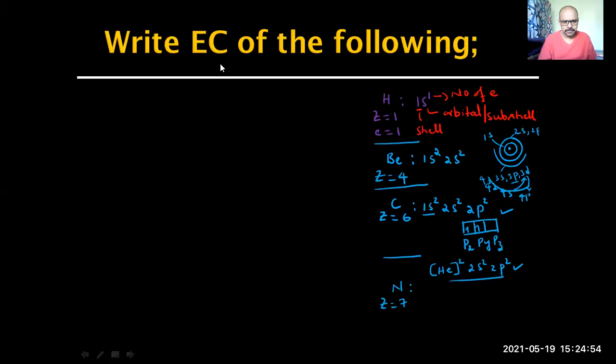Disha Prashant. Correct. 2px1, 2py1, 2pz1. Fantastic. Amog has given only 2p electronic configuration. Okay, that's fine.